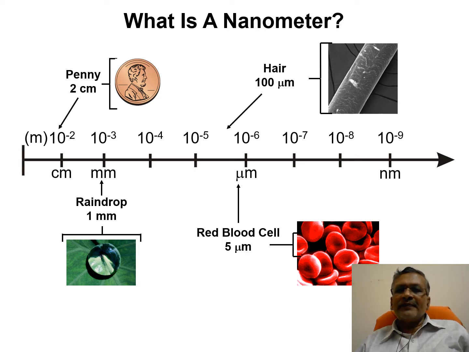Human hair is around 100 micrometers; normal human hair ranges from about 60 to 100 micrometers. Red blood cells, RBCs, are around 5 to 10 micrometers. These are the various objects placed on a scale from 1 meter to 1 nanometer.